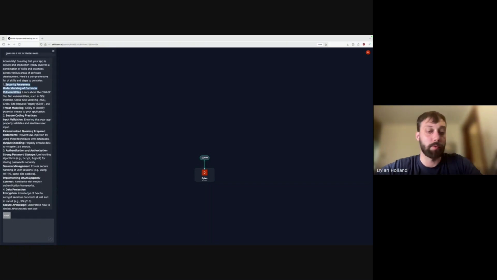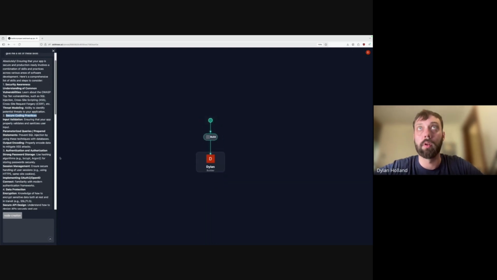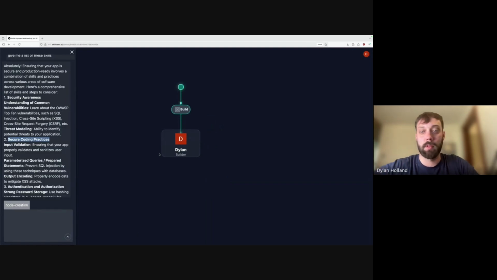But for now, what we can do is go into this node creation mode. I can really just copy it, but if I want more context, just to make sure it's really right, I could say vibe coding, understanding of common vulnerabilities, and then I'll maybe generate a couple here. Secure coding practices. Yes, I can. Is it just this, or do you also need me to zoom in? I can make the text bigger as well if you want. Nice. All right. Let me know if that's good.